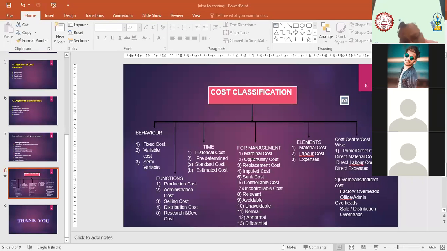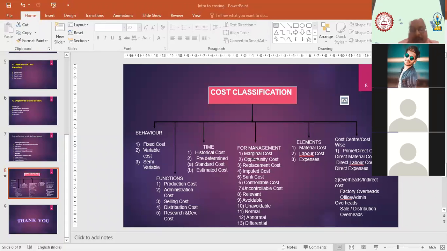Now what do you mean by abnormal cost? Suppose some unusual thing happened, like breakdown of the machinery. If machinery breaks down, my workers will sit idle and not do any work, but I still have to pay them; that is my abnormal cost. If the workers go on strike, I still have to pay them. That also comes under abnormal cost, and this I have to take to the costing P&L.